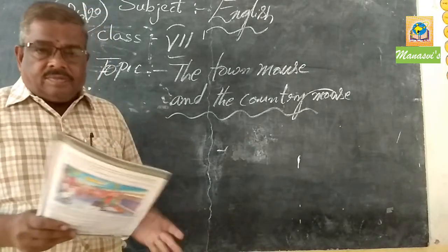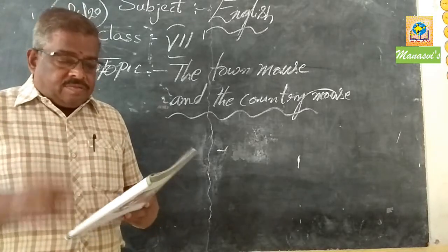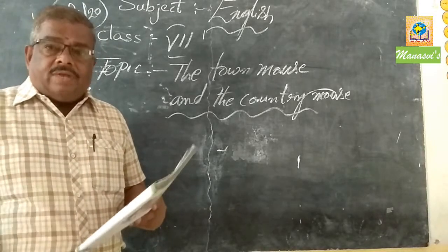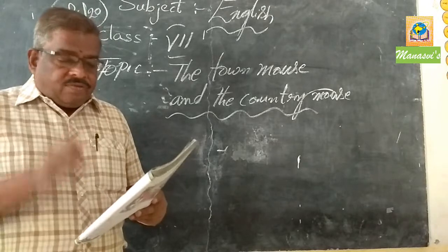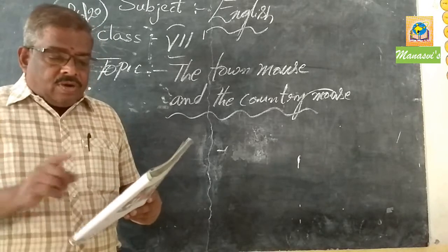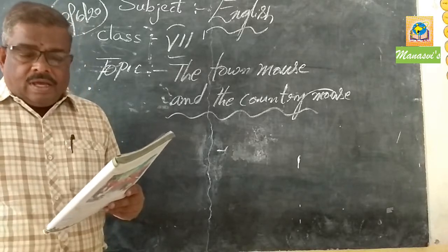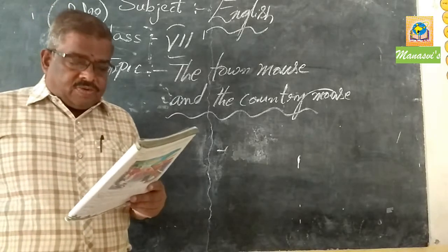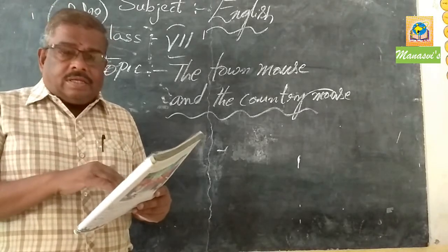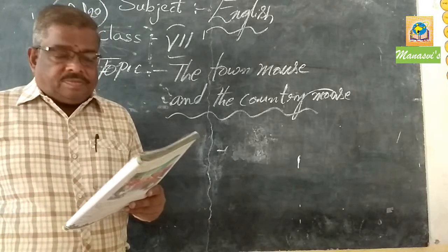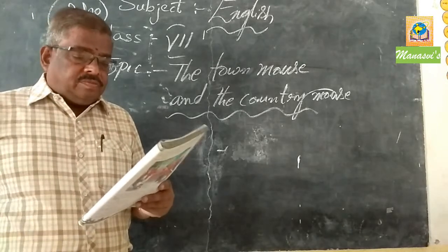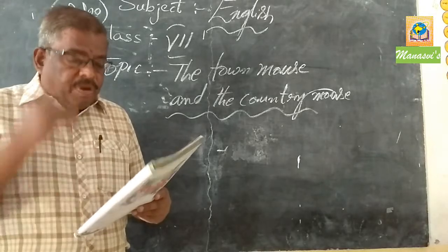There is a letter. How to write a letter? You can see this, which is stipulated in your textbook. First of all, the from address. What does the from address contain? Kitchen Cupboard, Mouse Town, 11th March 2012. Next one, salutation. That is called salutation. Dear cousin. Next one, body of the letter.